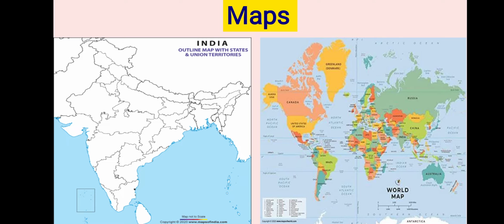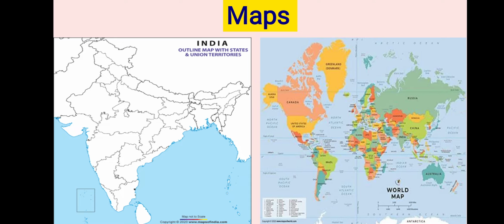Like the river, mountain, lakes, etc. Many landforms we are able to understand from the map, where they are located. Map also shows us the direction: in which direction which cities, states, countries, or mountains are located. So regarding direction we get some information from the map.